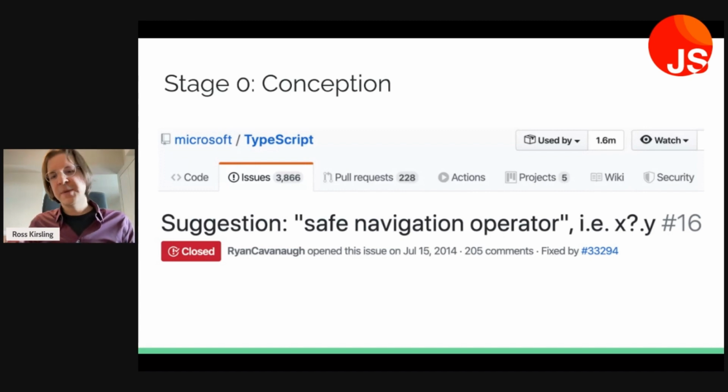And TypeScript as a rule doesn't want to put itself in direct syntactic conflict with the base JavaScript language. So instead of going their own way and implementing this as part of TypeScript, they worked with TC39 to realize this as part of JavaScript proper. But this, of course, took a long time, and you can see that because this wasn't fixed until issue number 33294.